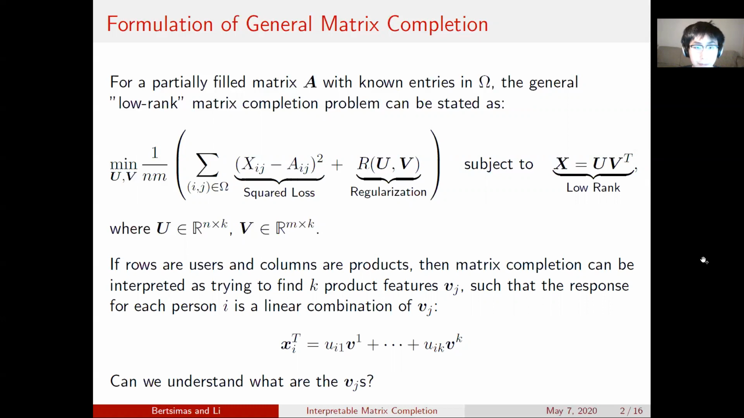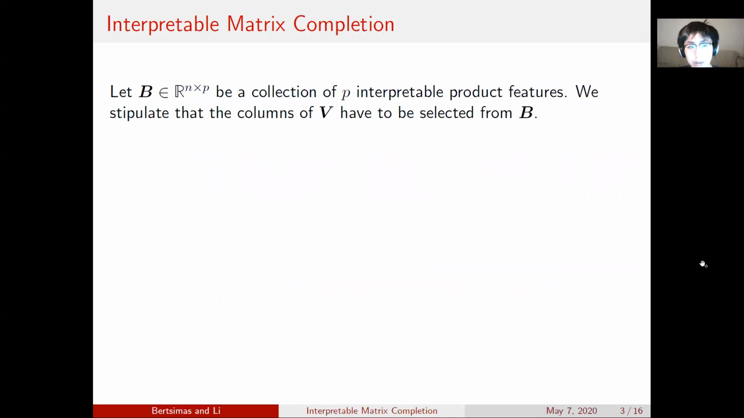However, this particular formulation, which is the general form of the matrix completion formulation, does not offer us any insight because V is completely unconstrained. So we introduce a new formulation. We call it interpretable matrix completion.